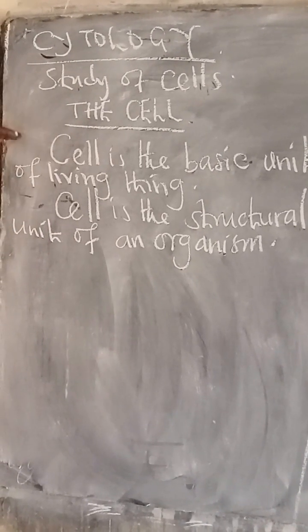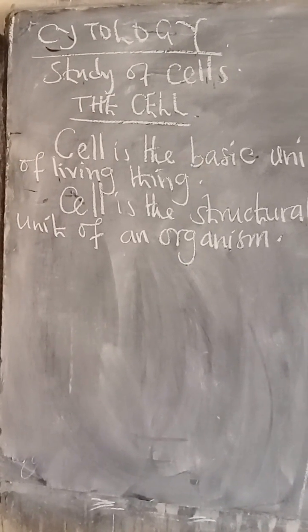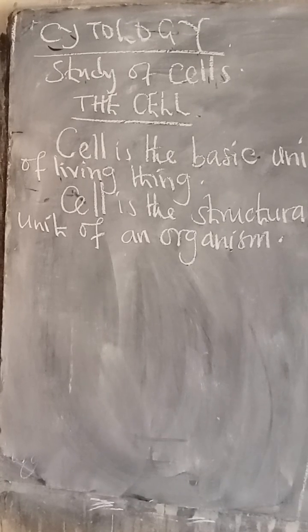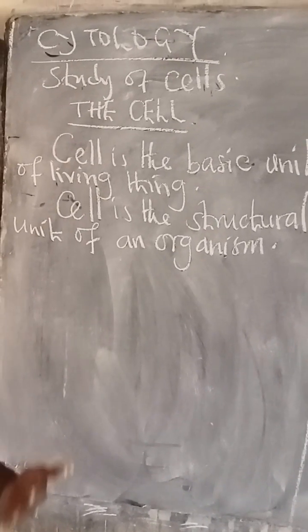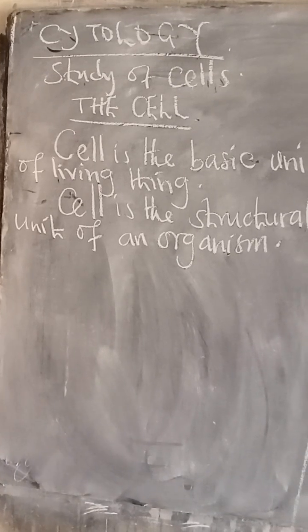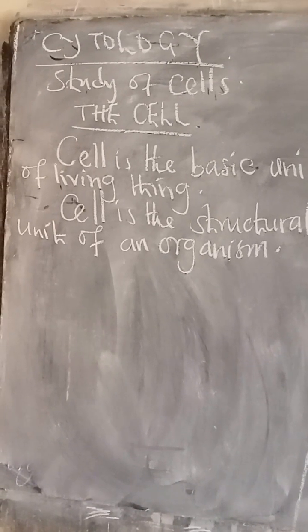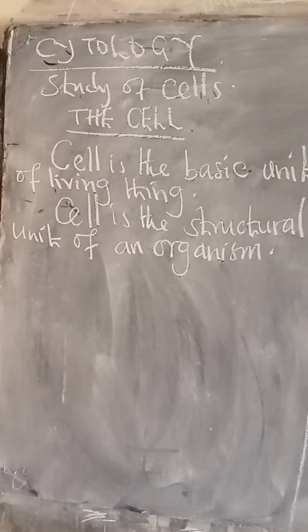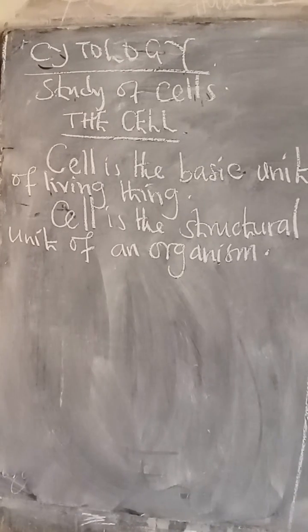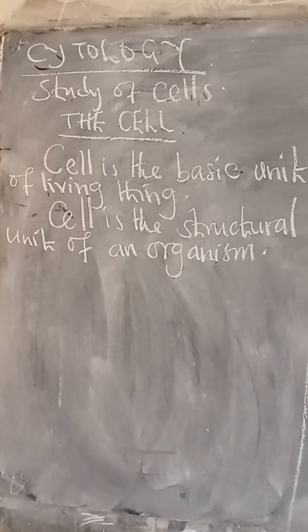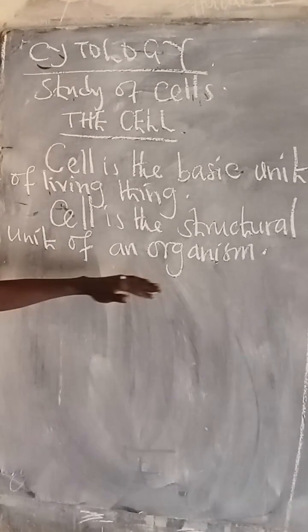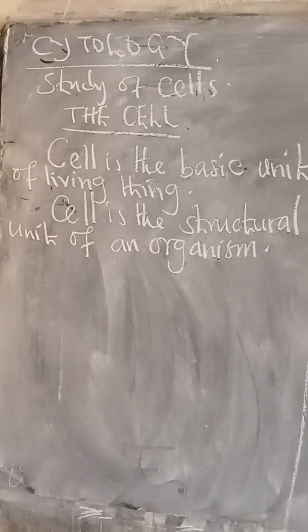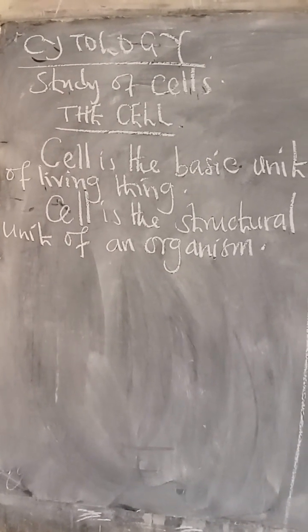And the cells here also have some particular sites within their structure that we call organelles that perform a lot of functions that enable the life of an organism to continue. So in that respect, we're saying the cells are the functional units of an organism, because the cells play a lot of roles, or many functions within an organism that keep an organism alive.